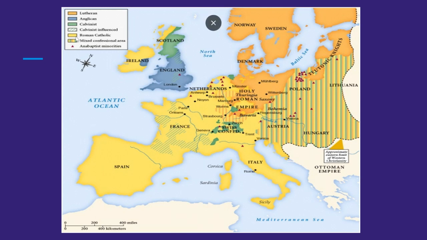Okay, so if we're thinking of this Roman Catholicism right here in this yellow, not the entire map is yellow. We see pockets of blue, we see pockets of green representing either Anglican, Calvinist. We see in the orange where we have Lutheran. So we do see that there's the breakdown of religious unity because the Catholic Church is breaking down.